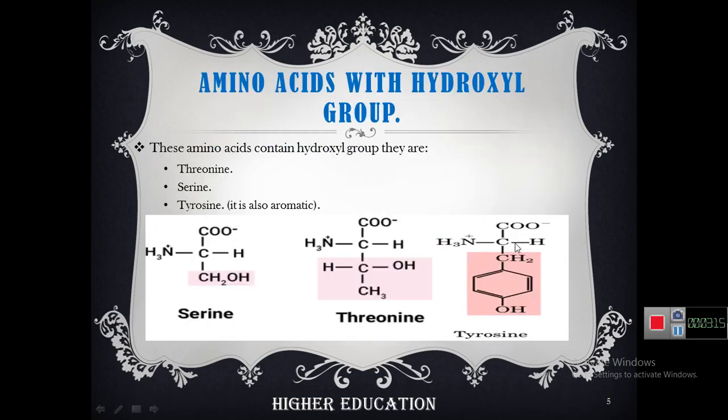Second one is amino acid with hydroxyl group. These are those amino acids which contain hydroxyl group, and they are threonine, serine and tyrosine. But tyrosine is also an aromatic amino acid. Here these three amino acids which are highlighted contain hydroxyl group.